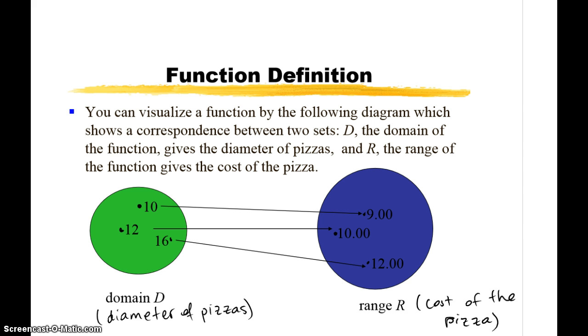Okay, so what the function does is for each size diameter pizza here in the domain, it maps it exactly to one element in the range. In other words, it maps it to exactly one cost in the range, how much each pizza costs. So that's the idea. It's this sort of mapping or a relationship, again, we should say. Visually, we call it a mapping because it maps elements from one set to another. But it's a relationship that connects the inputs to the outputs, right? That's one way to think about it.